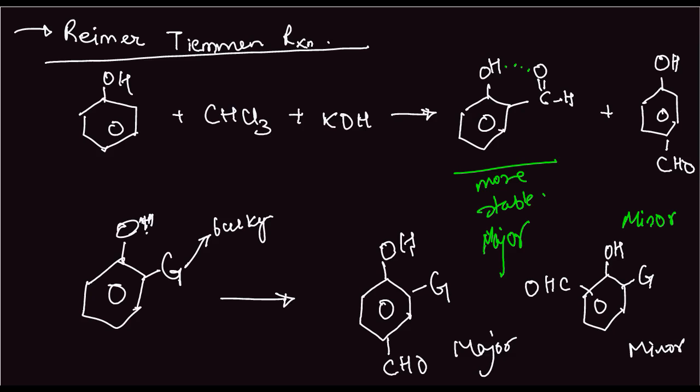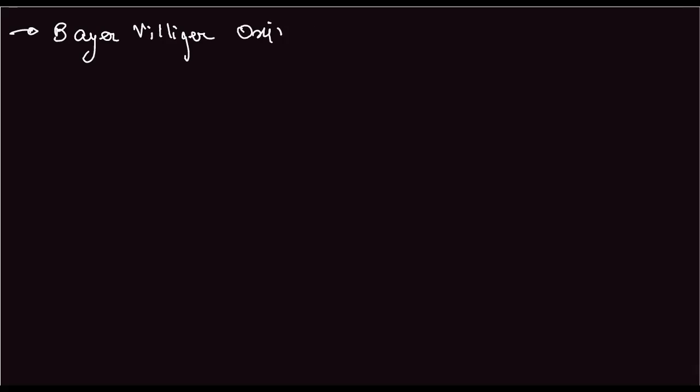Next we look at Baeyer-Villiger oxidation.